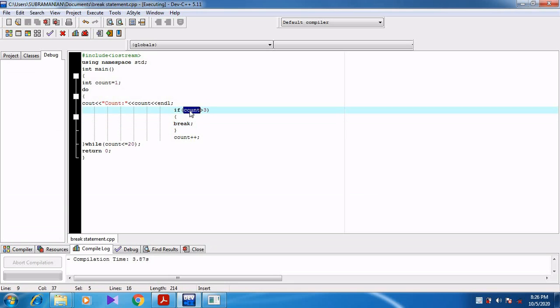Whenever the break statement is executed, it comes out of the do while loop and the program ends. Can you understand, students? Whenever the break statement is executed, the loop is terminated.